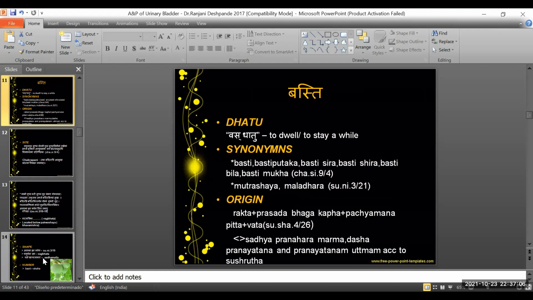Coming to the synonyms, there are many: Basti, Basti Putaka, Shira Basti, Basti Bila, etc. Mutrashaya, Maladhara, all of them are there. And coming to the origin, according to Ayurveda, just like embryology, it is the Rakta plus Prasada Bhaga of Kapha and Pachyamana Pitta plus Vata. So crudely speaking, this is the Ayurveda explanation of how every organ develops from the embryological state. Also according to Ayurveda, Basti is one of the Sadhya Pranahara Marma, and it is one among the Dasha Pranayatana.